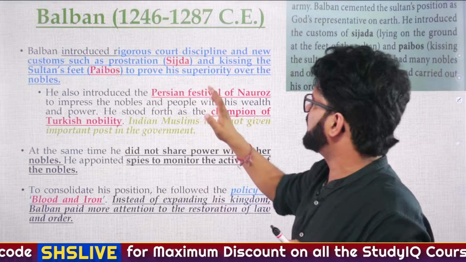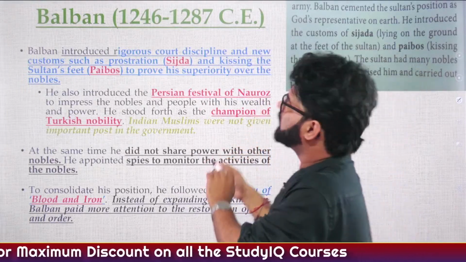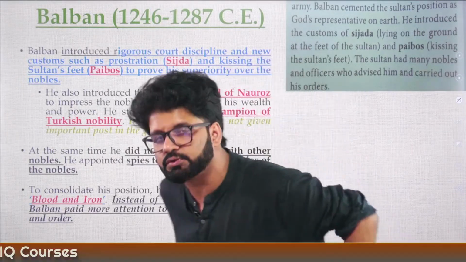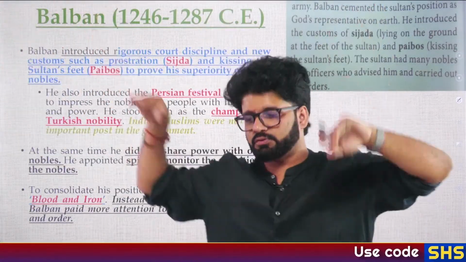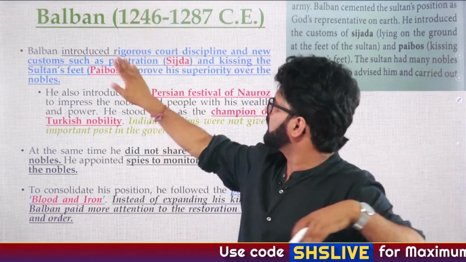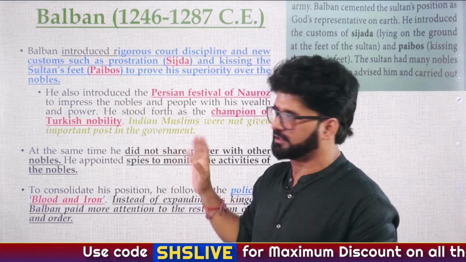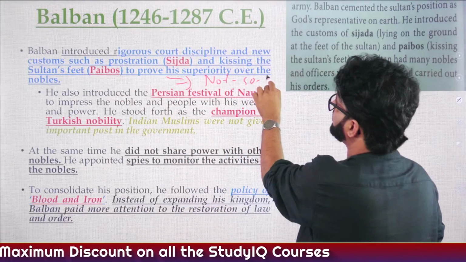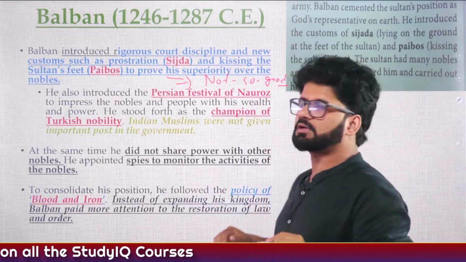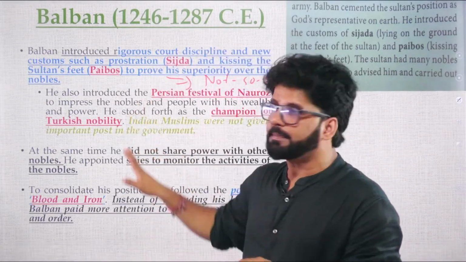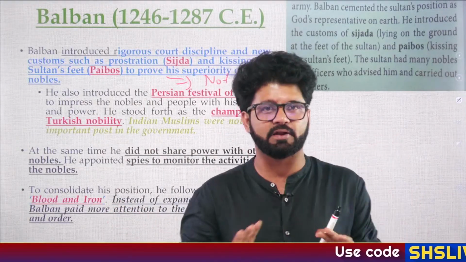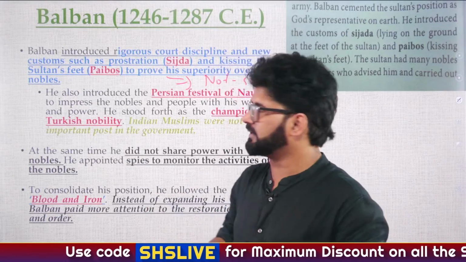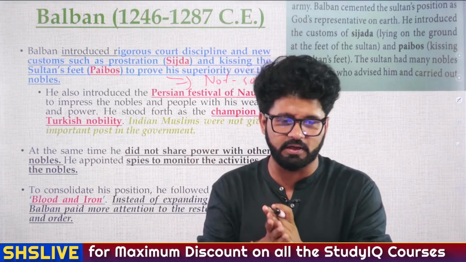You understand why we are writing like this. So what he said is, I'm the representative of God, you have to do Sizda. And what is Sizda? I will show you. They used to prostrate, and they used to just slip on the floor, and they would kiss the Sultan's feet, that is Paibos, all these things. So these are not so good things. You will not believe, even in some South Asian or Southeast Asian countries, Sizda and Paibos still goes on. I will show you some images later on. You may feel like, sir, who does that? People still do that in some countries where the ruler is somewhat of a dictator.